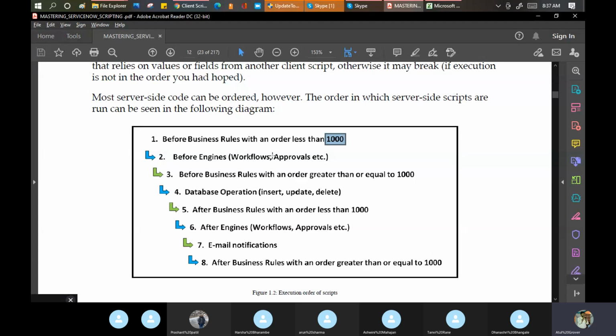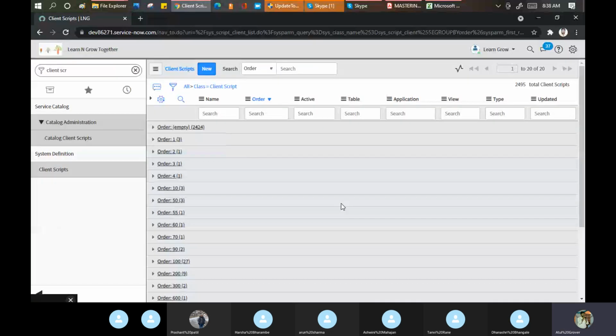Before engine, before workflow. After that, run this before business rule with an order greater than or equal to 1,000. This sequence. I know for you guys it is a little tough to understand, and I don't want to go into a deep dive of this ordering, but I can tell you from this screen.